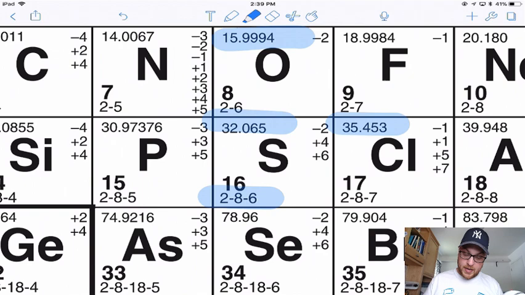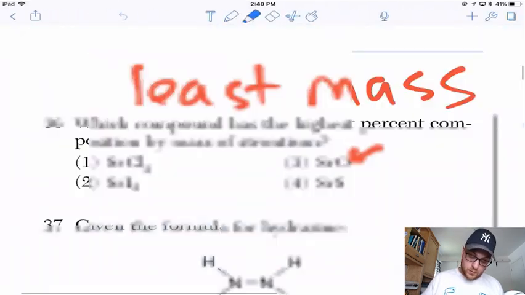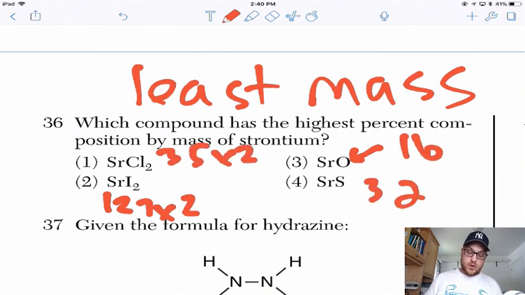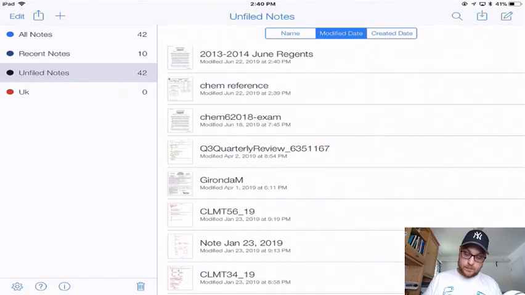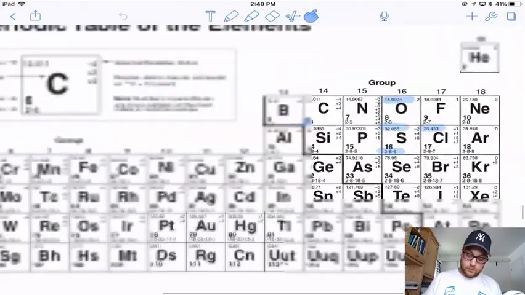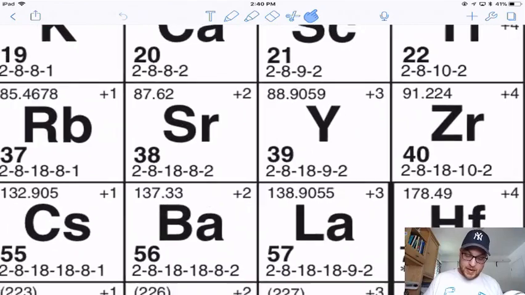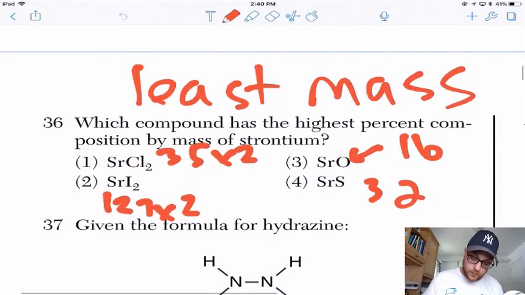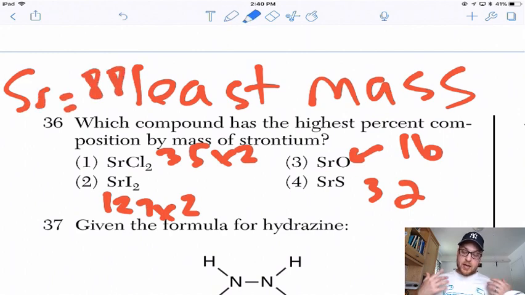So we got 127 times 2, 35 times 2, 32, 16. Strontium weighs 88. So Sr is 88.